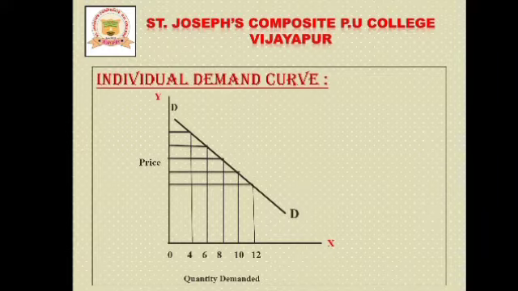Also, the slope of the demand curve shows the rate at which demand changes with respect to its price. The curve shows the inverse relationship between demand and price. So this individual demand curve shows the inverse, or indirect, or opposite relationship between demand and price. So this is the individual demand curve.